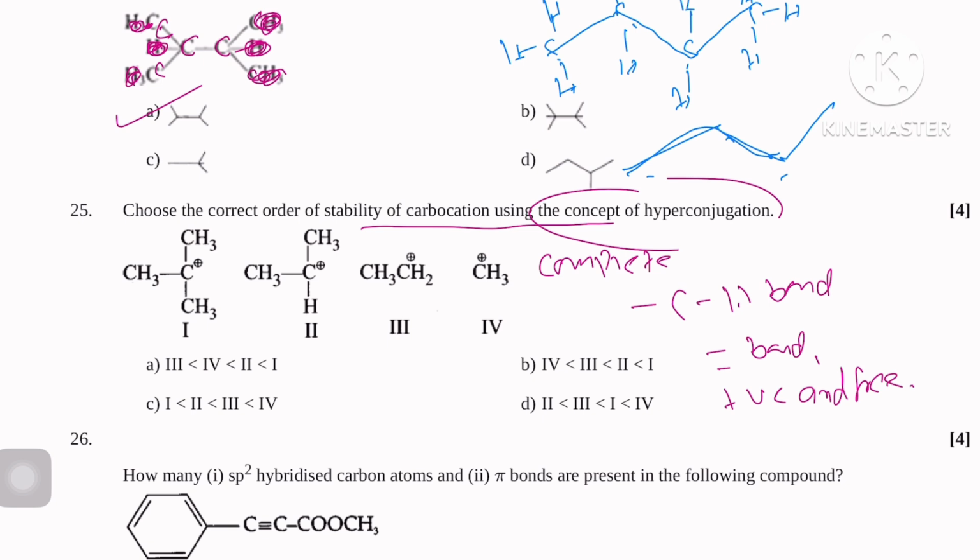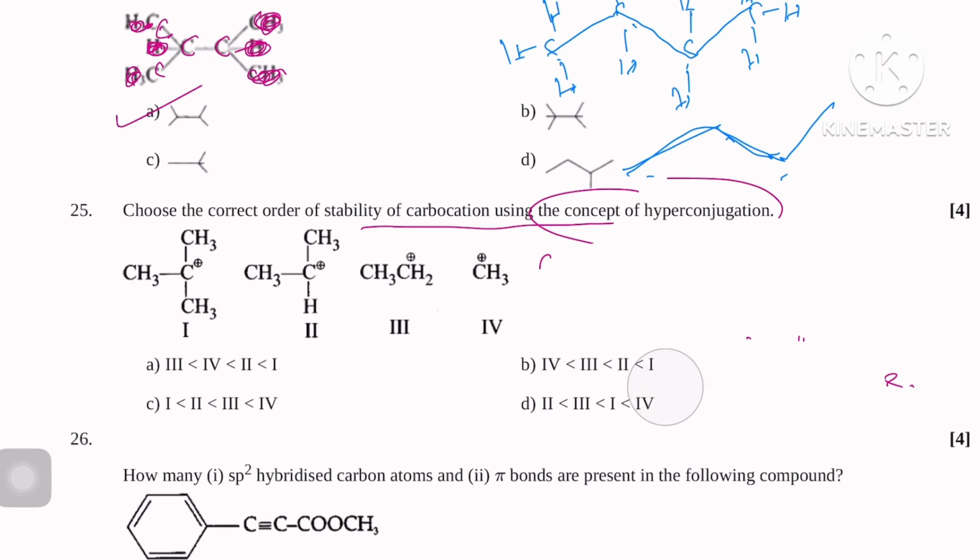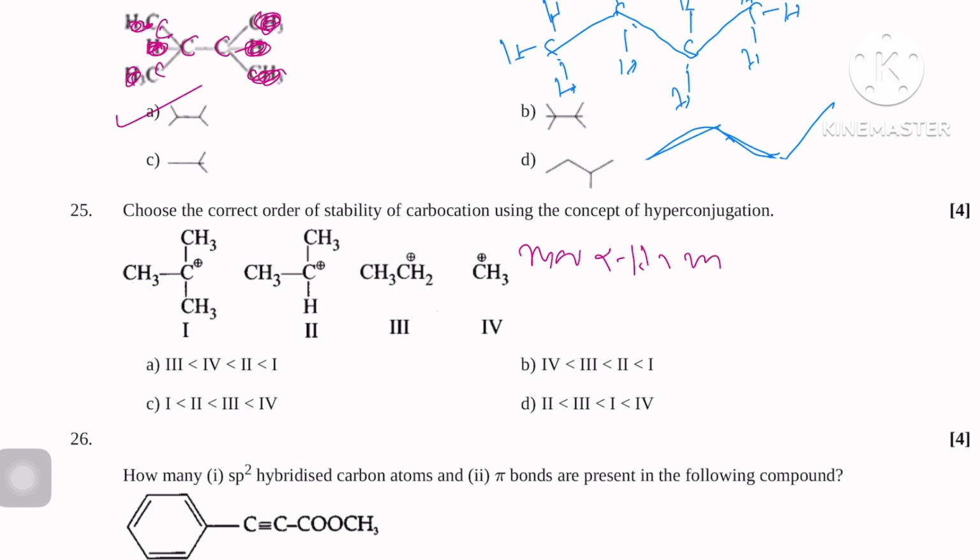In hyperconjugation, the more alpha H, the more stable the carbocation.